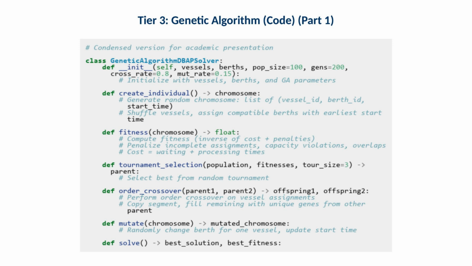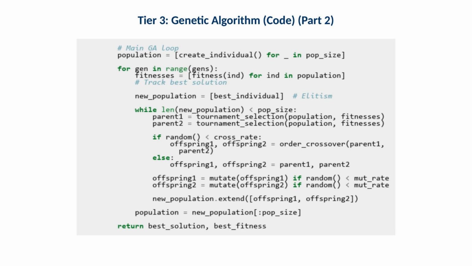This code section outlines how individuals are created as vessel, berth, and start time tuples. Operationally, the chromosome representation must preserve all essential decisions. If start times are not handled consistently, the algorithm can appear to improve fitness while producing unrealistic schedules. This section defines fitness evaluation, including penalties for incomplete assignments, capacity violations, and overlaps. Operationally, the best practice is to penalize violations strongly enough that feasible improvements dominate infeasible shortcuts.